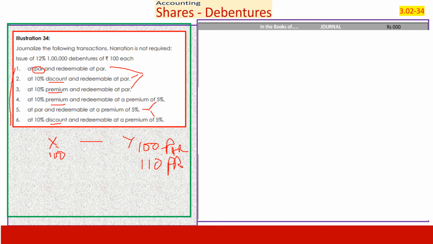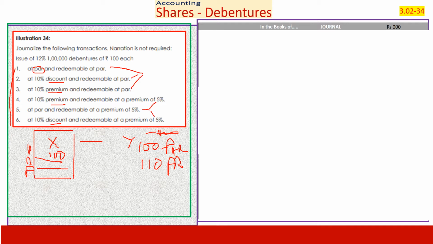There is no question of repaying at a discount, because nobody will give money to a company if it were to give at a later date a price lower than what is prevailing at the time of issue. Therefore, in respect of issue, there are 3 situations: par, discount and premium.